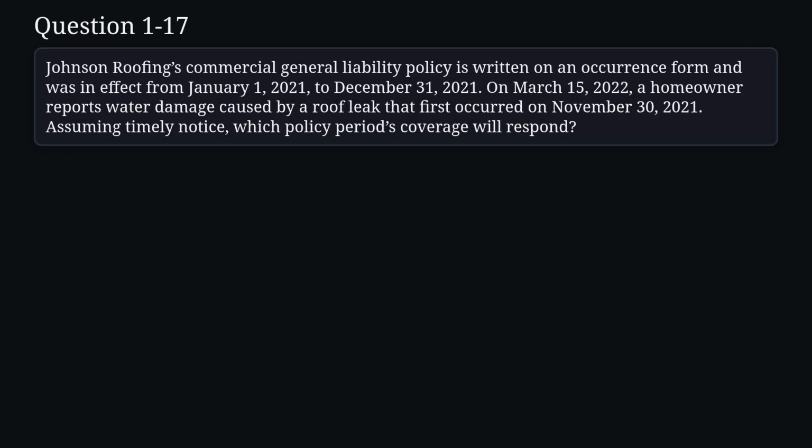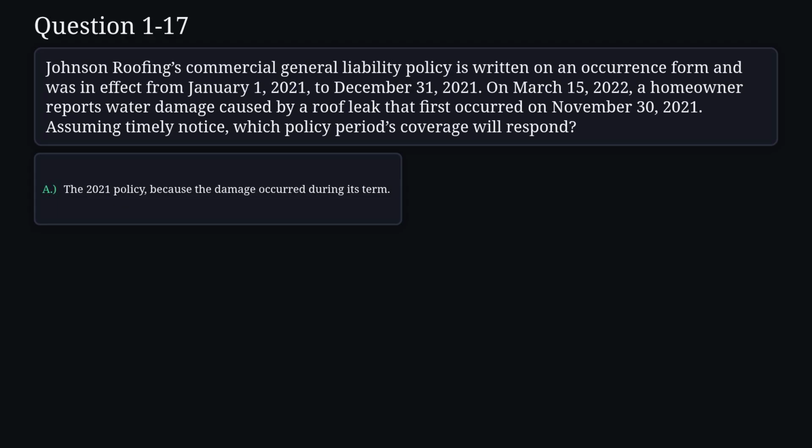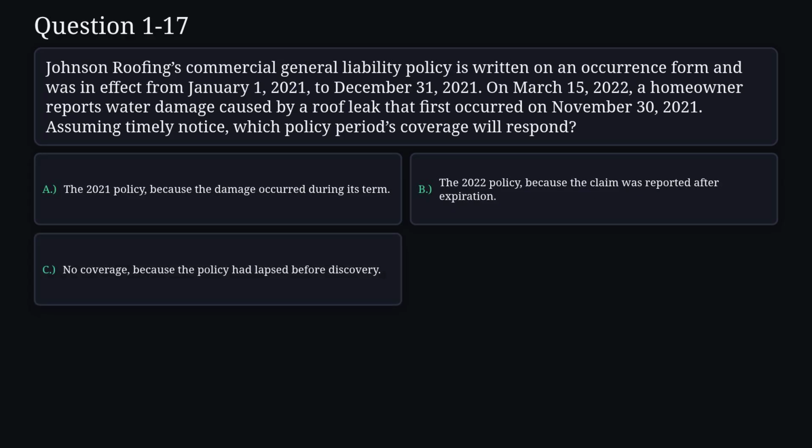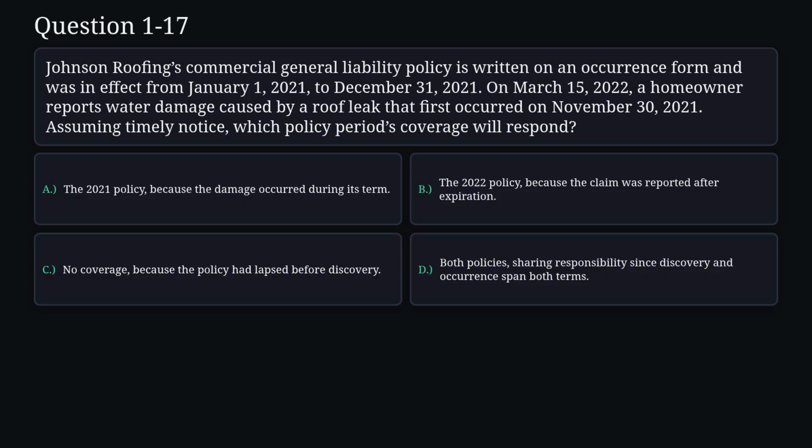Question 17. Johnson Roofing's commercial general liability policy is written on an occurrence form and was in effect from January 1, 2021 to December 31, 2021. On March 15, 2022, a homeowner reports water damage caused by a roof leak that first occurred on November 30, 2021. Assuming timely notice, which policy period's coverage will respond? A. The 2021 policy, because the damage occurred during its term. B. The 2022 policy, because the claim was reported after expiration. C. No coverage, because the policy had lapsed before discovery. D. Both policies sharing responsibility since discovery and occurrence span both terms.